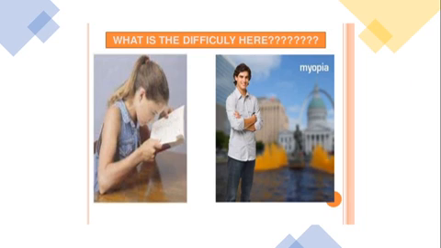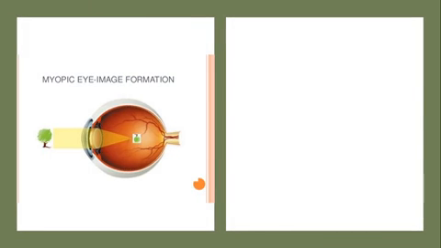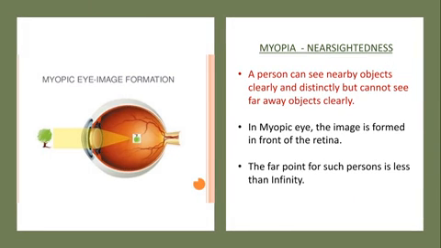First, let us discuss myopia. The other name of myopia is nearsightedness. As the name suggests, near sight.